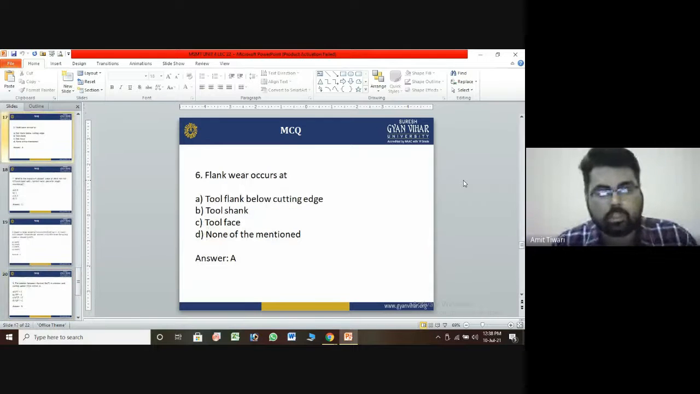Sixth question: flank wear occurs at which of the following? The options are A, tool flank below the cutting edge; B, tool shank; C, tool face; and D, none of the mentioned above. The correct answer is A, flank wear occurs at the tool flank below the cutting edge.